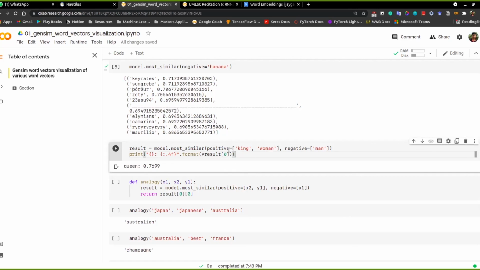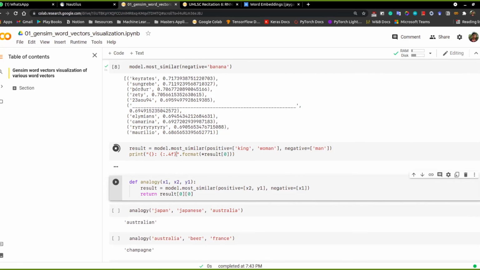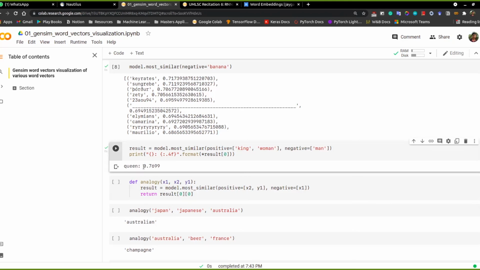And now if we want to find out analogies, as we discussed previously, king, woman, and man, we are able to model this thing here. So what we are doing is, we have this king plus woman representation, and we subtract the man representation, the embedding, from it. So what do we end up with? If you see now, model.most_similar gives queen with this particular dot product value.